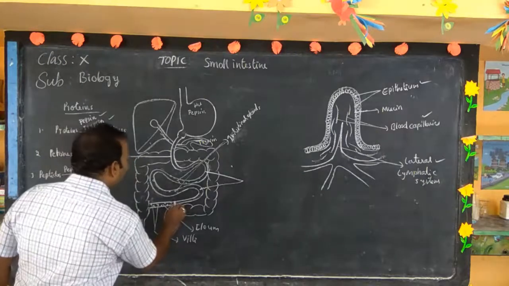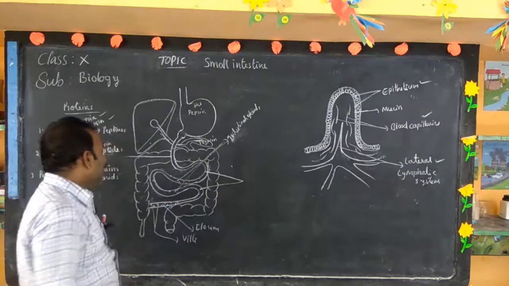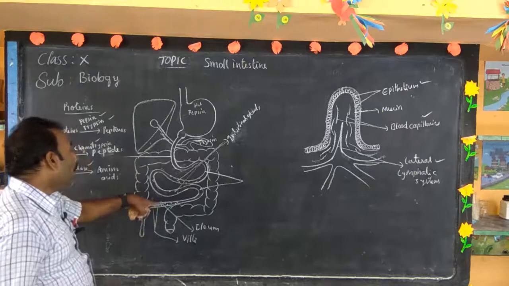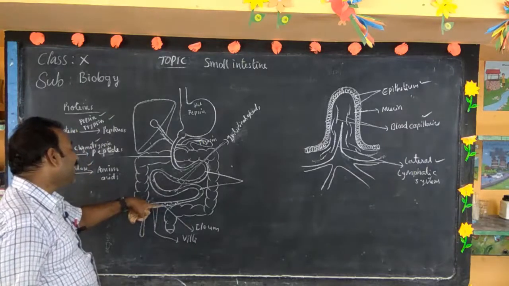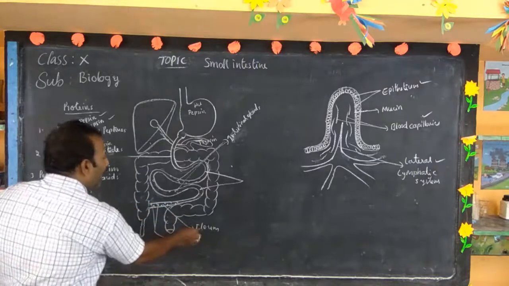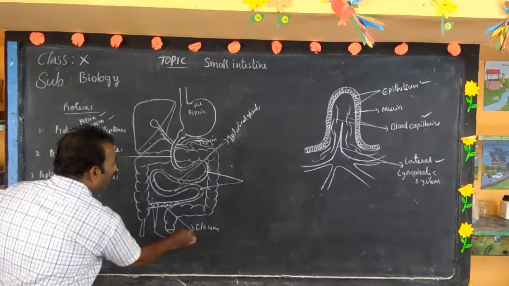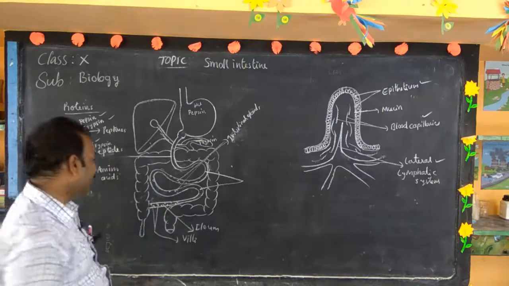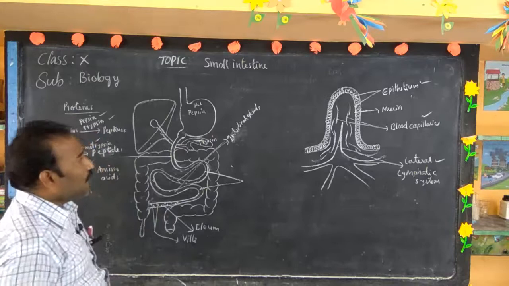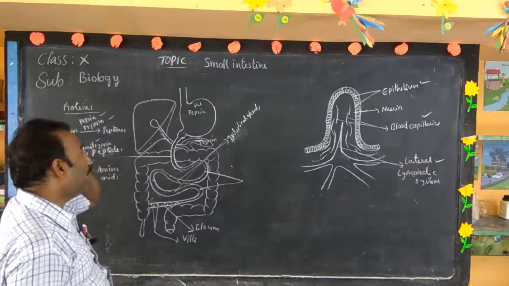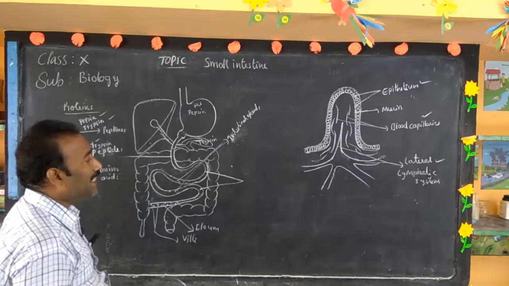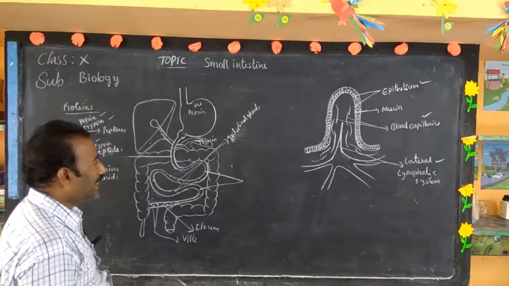What are the villi? The small finger-like projections which are present in the posterior part of the small intestine called ileum are called villi. So these villi are made up of epithelium, mucin, blood capillaries, and lateral lymphatic system.